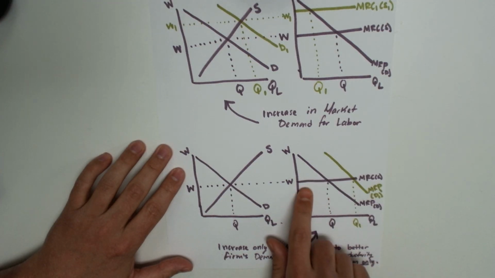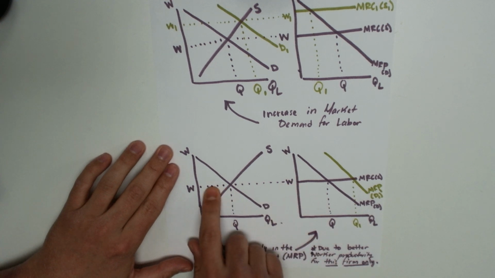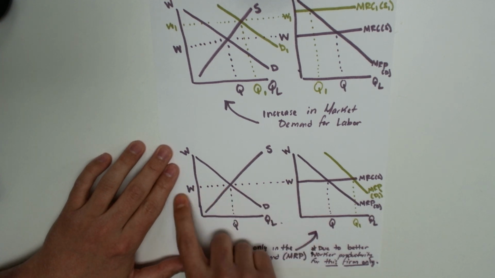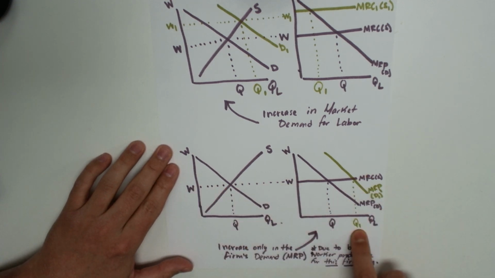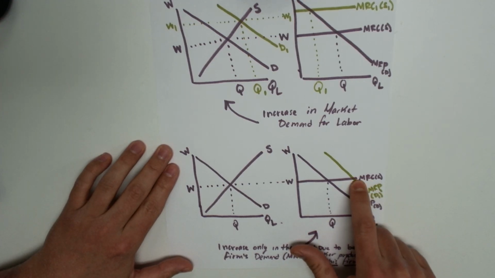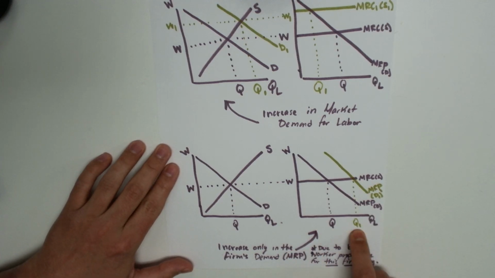So now they're going to still pay them the same wage because the wage hasn't changed. That's determined by the free market because workers are wage takers. But they're going to hire more workers since now they are getting a higher marginal revenue product. And remember, they're going to hire where MRC equals MRP, which is now this quantity right there.